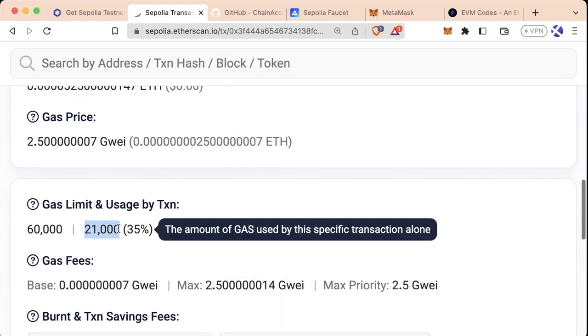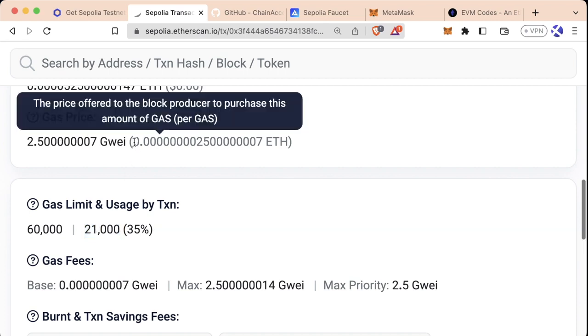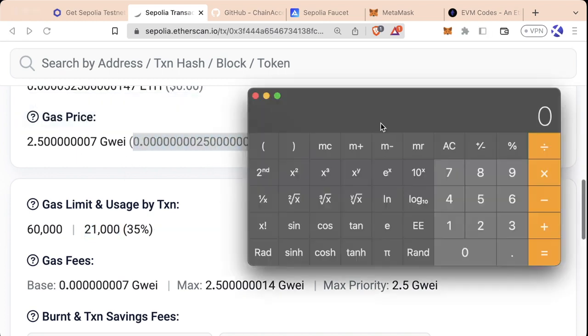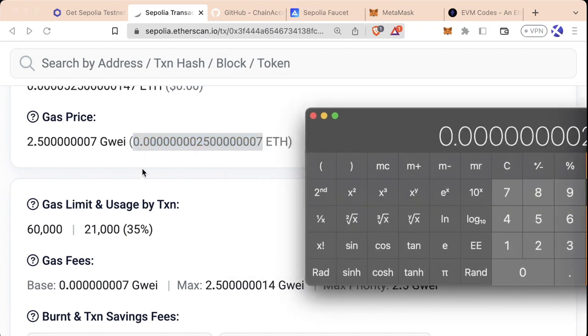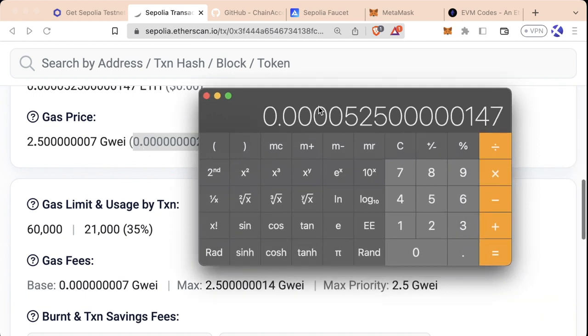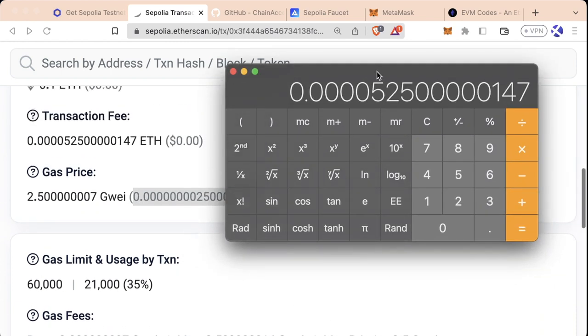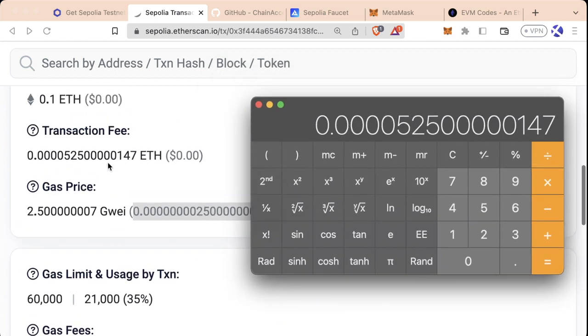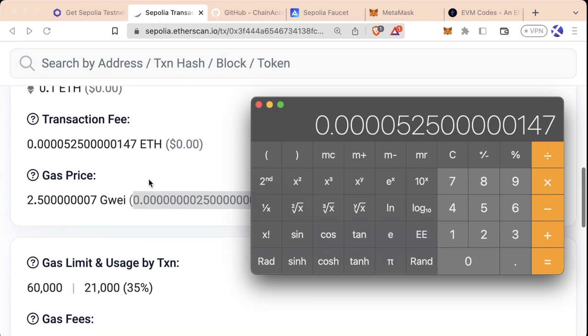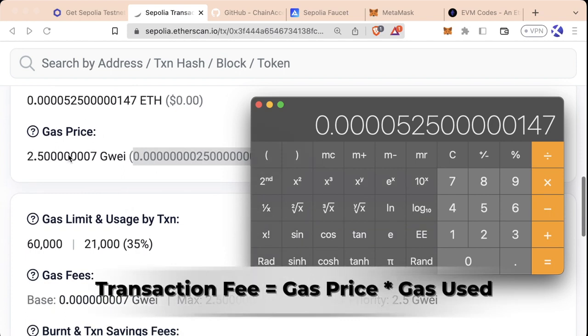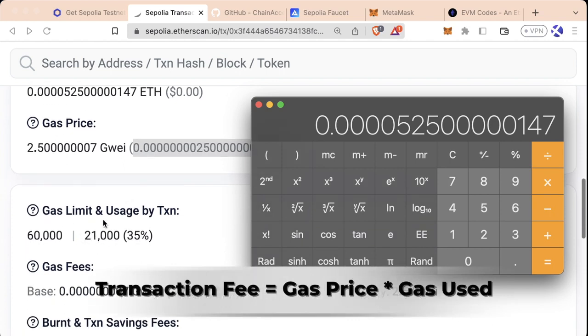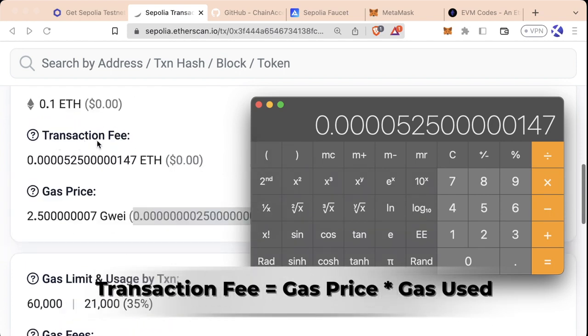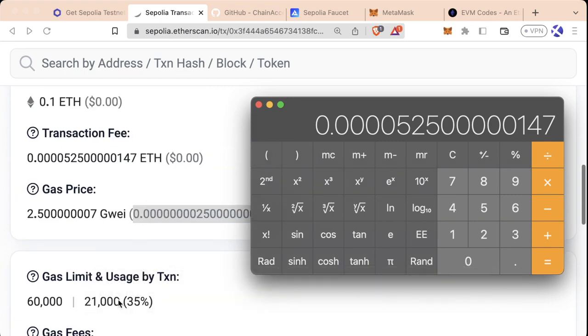Now, if you take this gas used and multiply it by the gas price in ETH instead of GWEI, so we'll take 21,000 and multiply it by this gas price in ETH, not in GWEI, and hit enter, we'll see the total transaction fee of the transaction. And you can see that this number does indeed match the transaction fee. For you to understand how much ETH you're going to pay for your transaction, you multiply the gas price times the gas used. Transaction fee equals gas price times gas used.